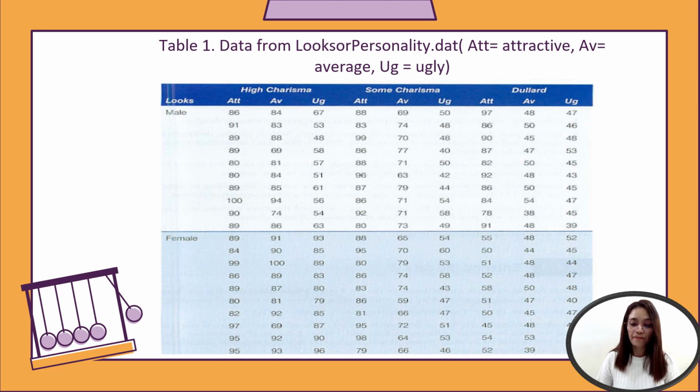You have there the legend. ATT, that is attractive, for the looks; AV, that is average; UG, that is ugly. So you have there the table, which presents 9 experiments.